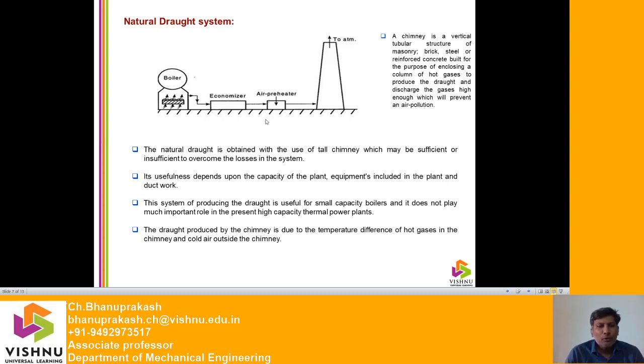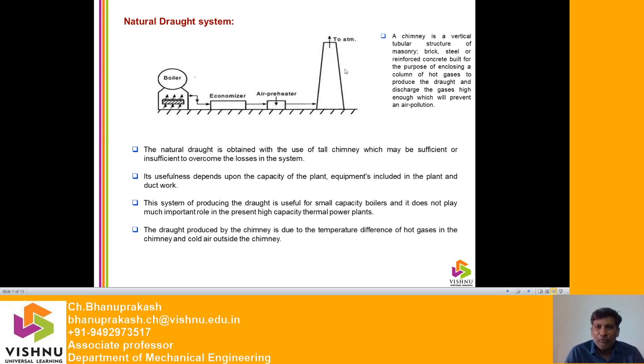This system of producing the draft is useful for small capacity boilers, and it does not play a much important role in the present high capacity thermal power plants. See here, the draught produced by the chimney is due to the temperature difference between the hot gases in the chimney and the cold air outside the chimney. This is what we call the natural draught system.